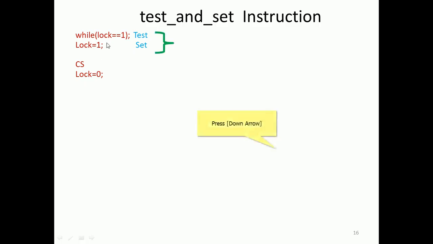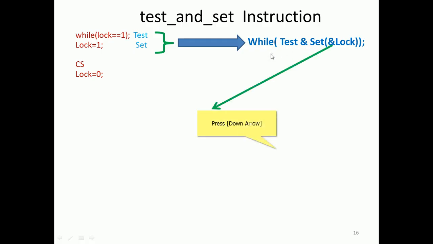So this test and set, we can replace with a single statement: while test and set ampersand lock, right? Ampersand lock, that is a memory address. The address we need to send, since this is a memory variable, so that address we need to send, right? So what is the test and set function? Here, boolean test and set, boolean star target, that is a pointer variable. The shared variable lock becomes the target, that is a shared variable.